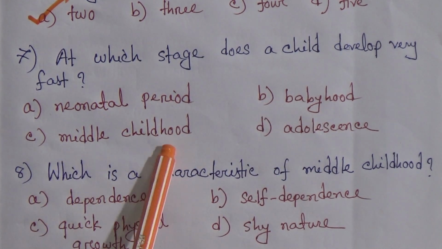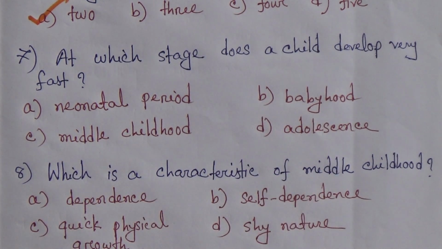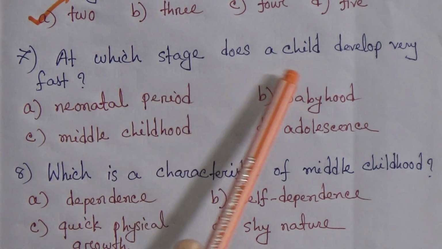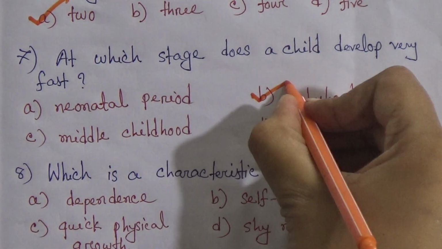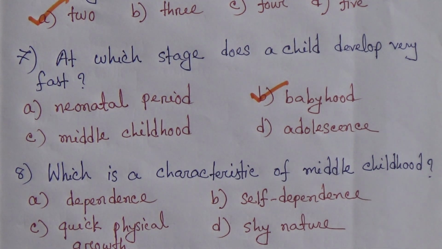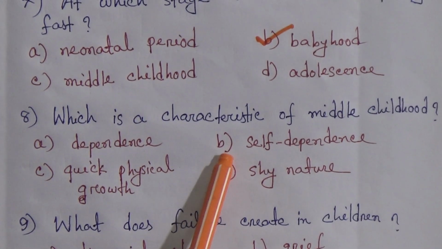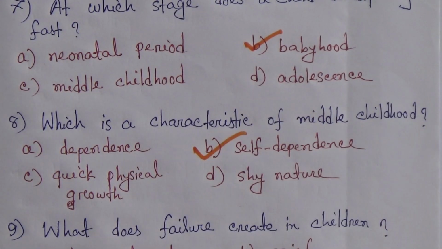Number C, middle childhood. And number D, adolescence. The correct answer is babyhood. Number 8. Which is a characteristic of middle childhood? Dependence, self-dependence, quick physical growth, and D, shy nature. Number B, self-dependence is correct.